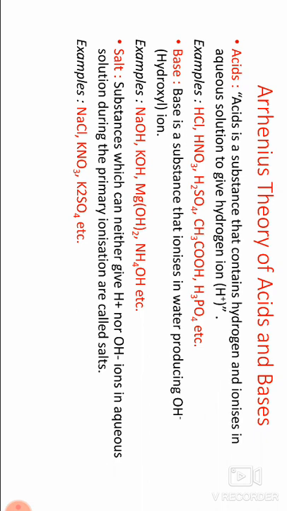Substances which can neither give H plus ion nor give OH minus ions in aqueous solution during the primary ionization are called salts. Examples: NaCl, KNO3, K2SO4.